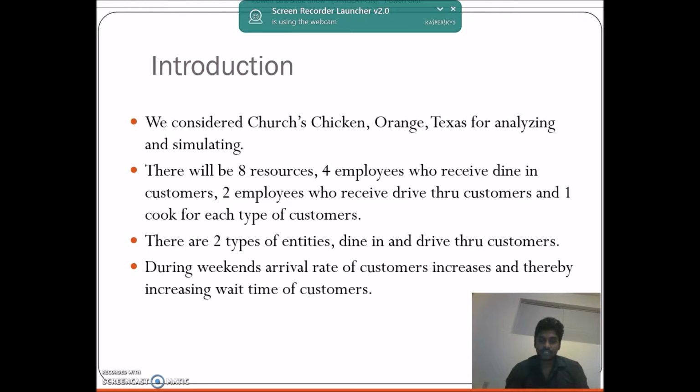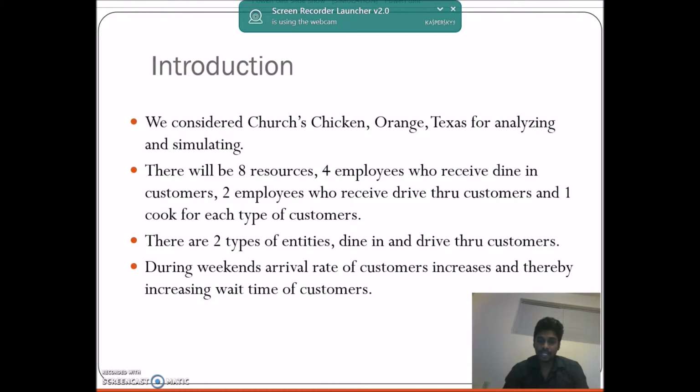We consider Church's Chicken in Orange, Texas for analyzing and simulating. There will be 8 resources in the store, in which 4 will serve dine-in customers, 2 will serve drive-thru customers, and 2 cooks who will be serving dine-in and drive-thru customers. There are 2 types of entities, who are dine-in and drive-thru customers.